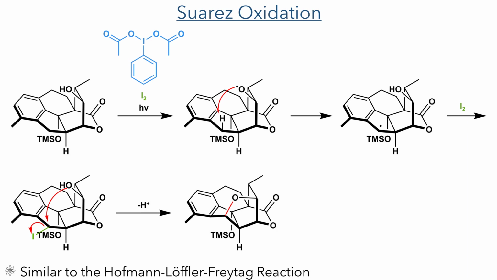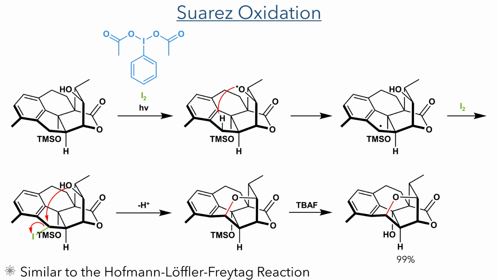Bis(acetoxy)iodobenzene reacts with the iodine under irradiation, and this generates a radical on the hydroxyl group together with the loss of a proton. This radical can then intramolecularly abstract a hydrogen, leaving a radical now residing on the carbon. This radical reacts with another equivalent of iodine, forming the iodide, that then reacts in a nucleophilic substitution with the hydroxyl group, completing the formation of a 5-membered ring. Mechanistically, this is very similar to the Hofmann-Löffler-Freytag reaction.